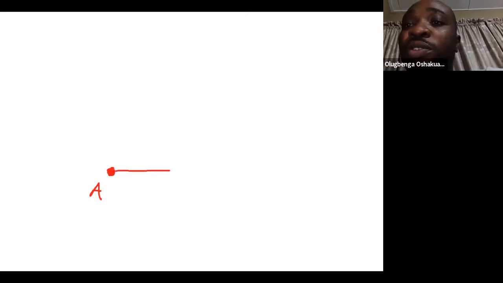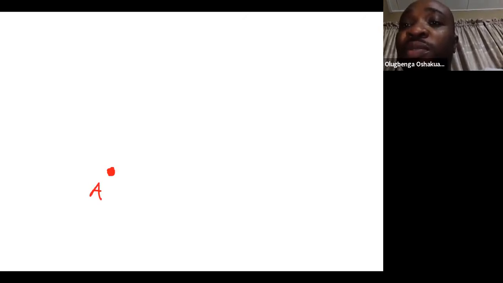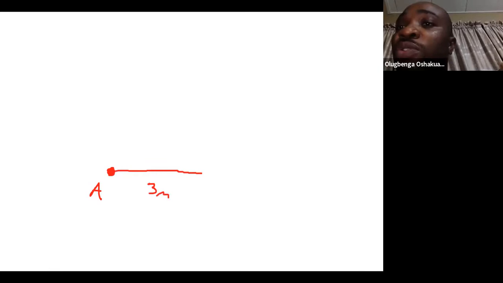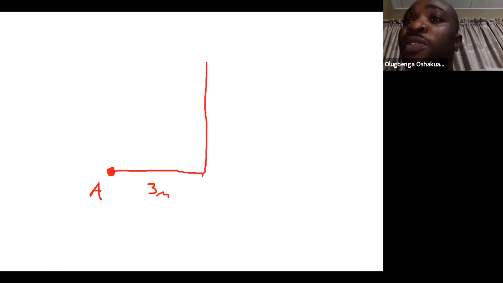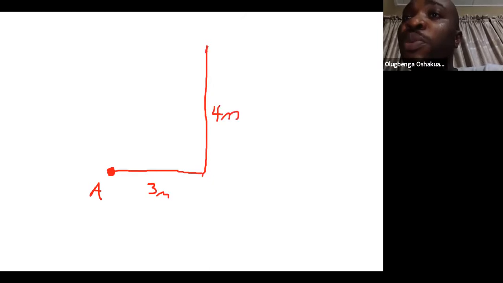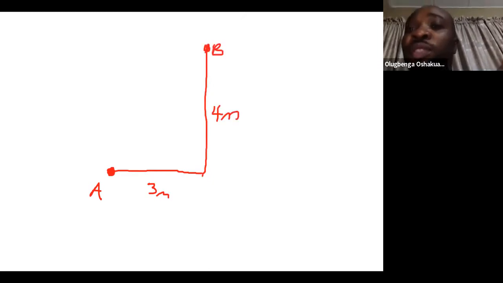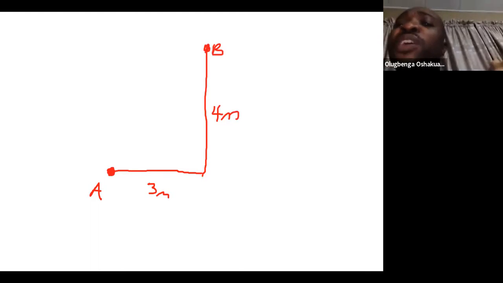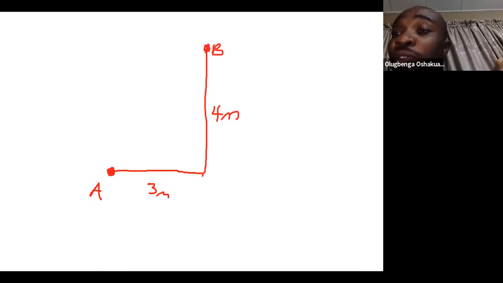When we say that a body travels from point A, it travels 3 meters to the right and 4 meters to the north to another point B. The distance that body has traveled is very straightforward.